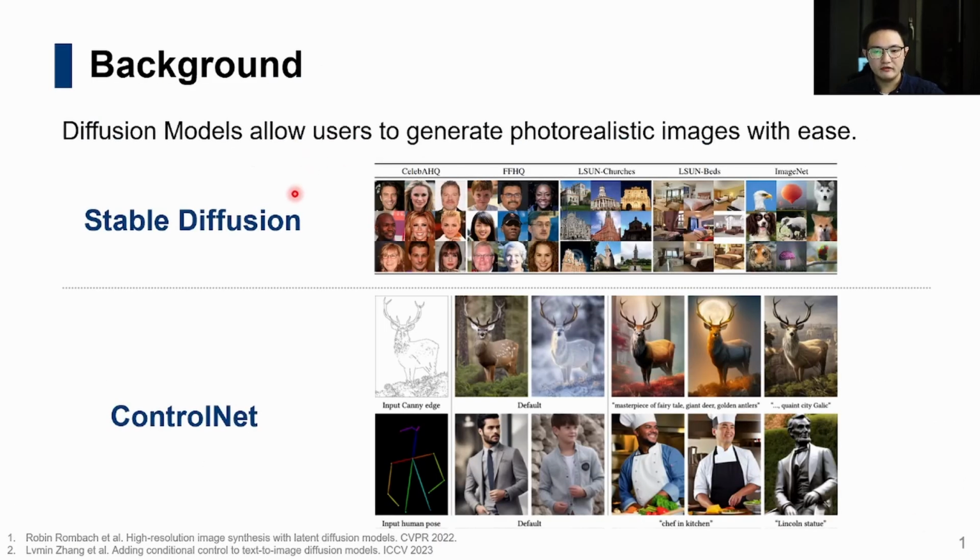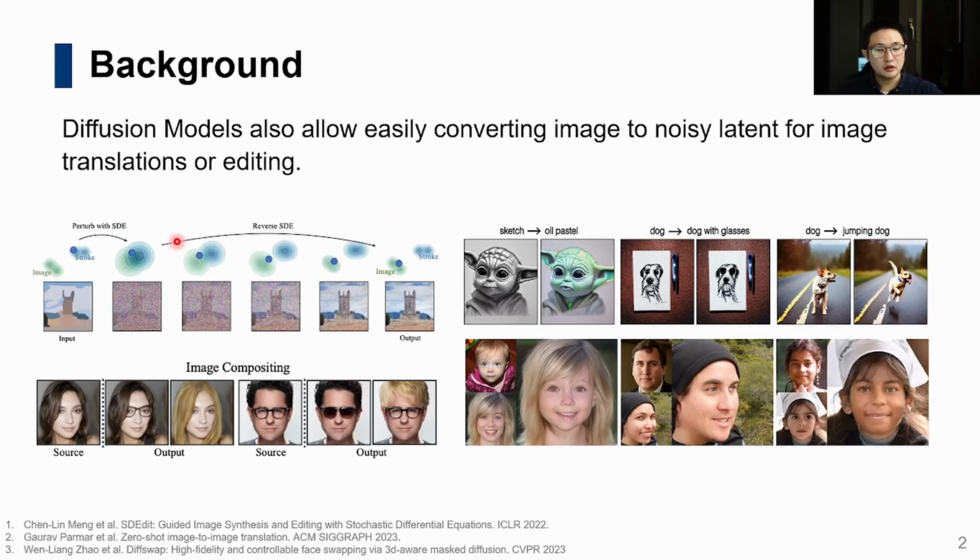With the rapid advancement of diffusion models, such as Stable Diffusion, users can now generate photorealistic images effortlessly. A subsequent work, ControlNet, enables more nuanced control over the generations. Diffusion models also allow for the easy conversion of images to noisy data for manipulations.